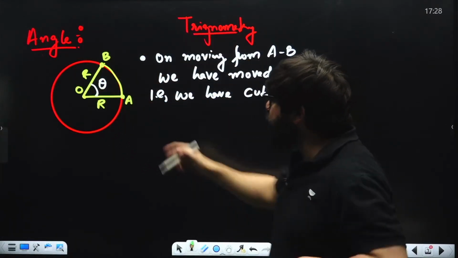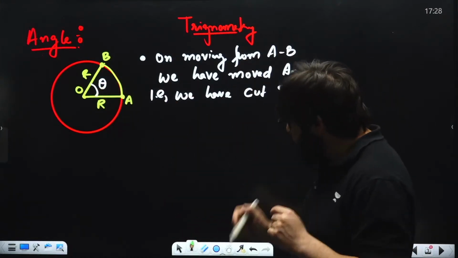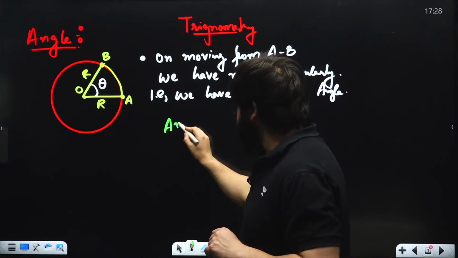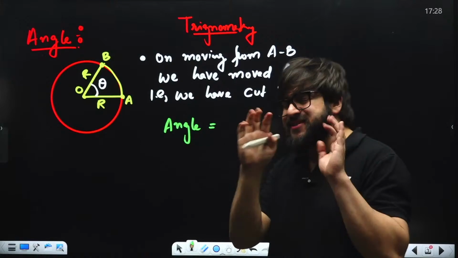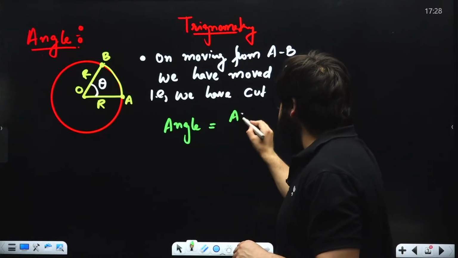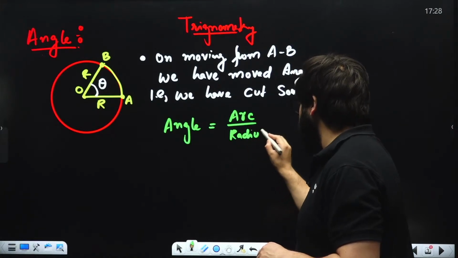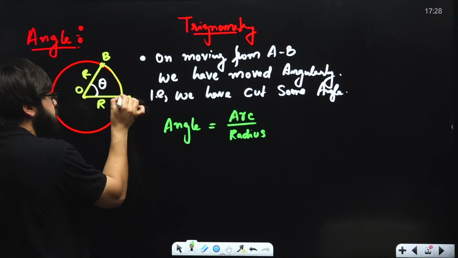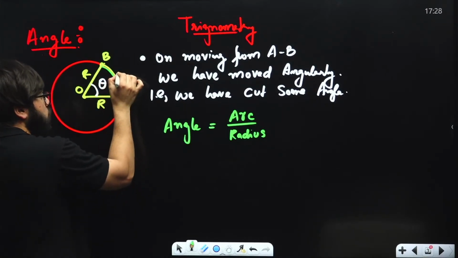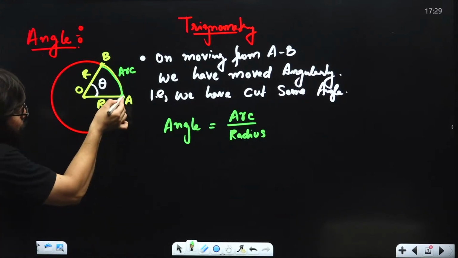Now, if you ask me how to find the value, what is the formula for this angle? This angle is simply arc upon radius. What is arc over here? Arc means this distance from A to B. So how much is this distance?